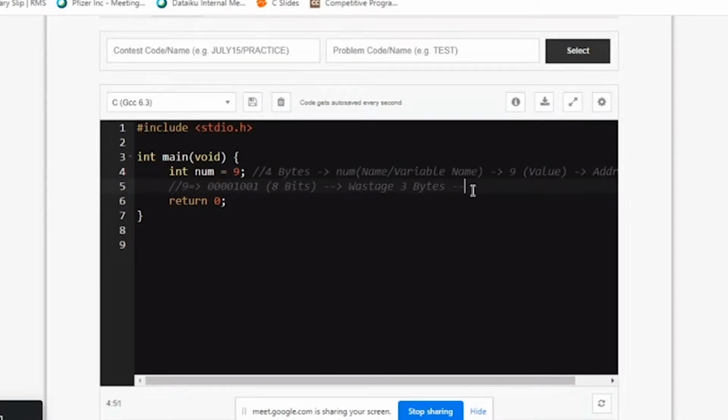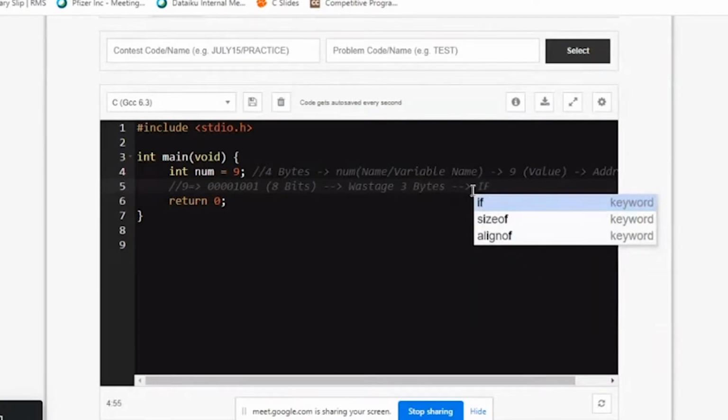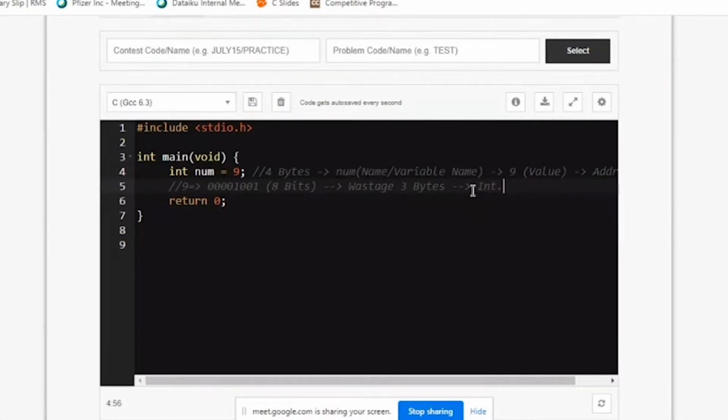We call this internal fragmentation, the wastage of these 3 bytes. Fine. Okay. So what happens with integer num equal to 9? Only one number can be stored.